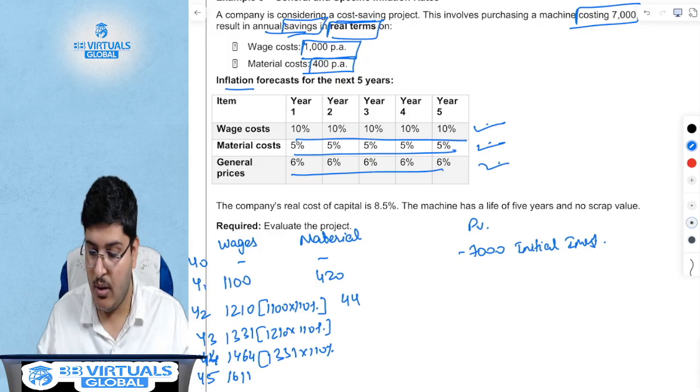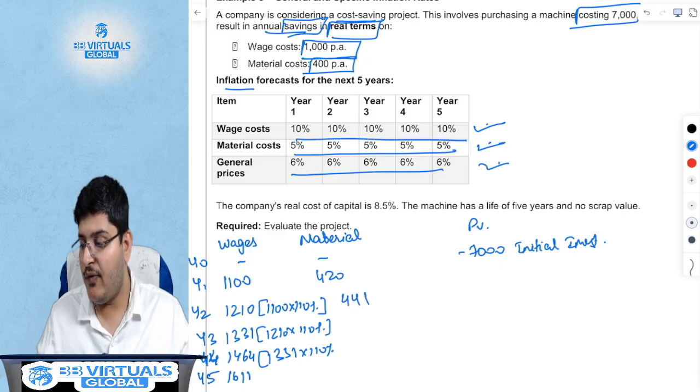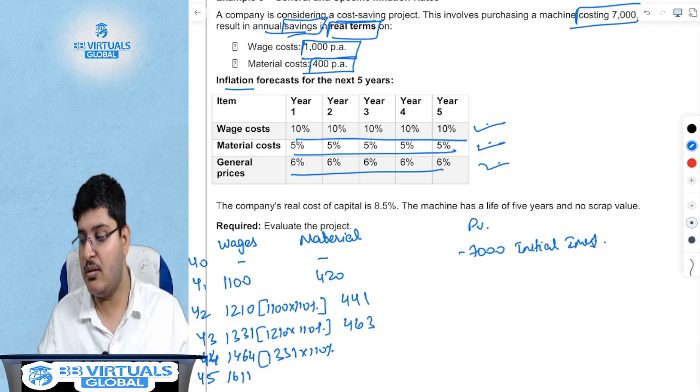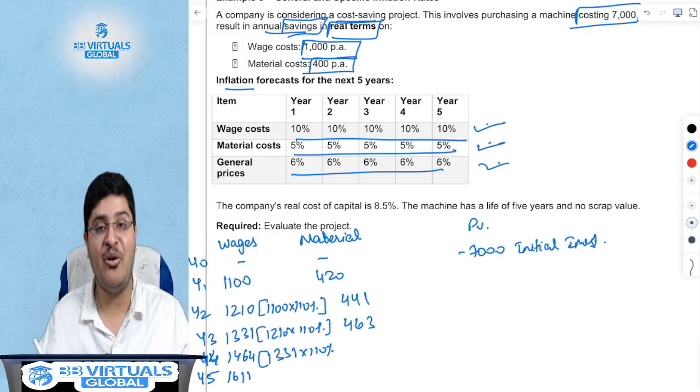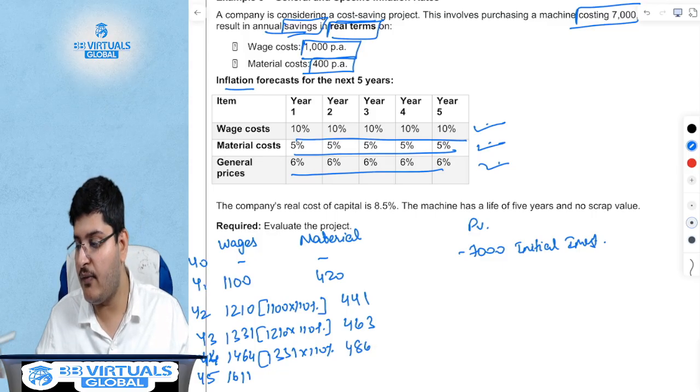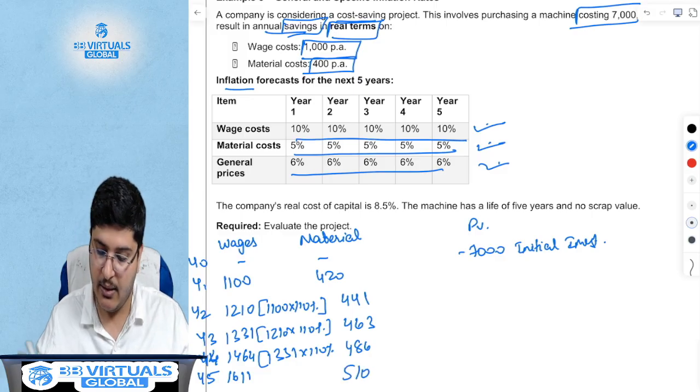Again into 1.05 would have been 463. Again into 1.05. Sir, this does not stop. Unfortunately, that's the reality. How do you think 15 paise of tea became 50 rupees of tea? 486 into 1.05, 510 rupees.